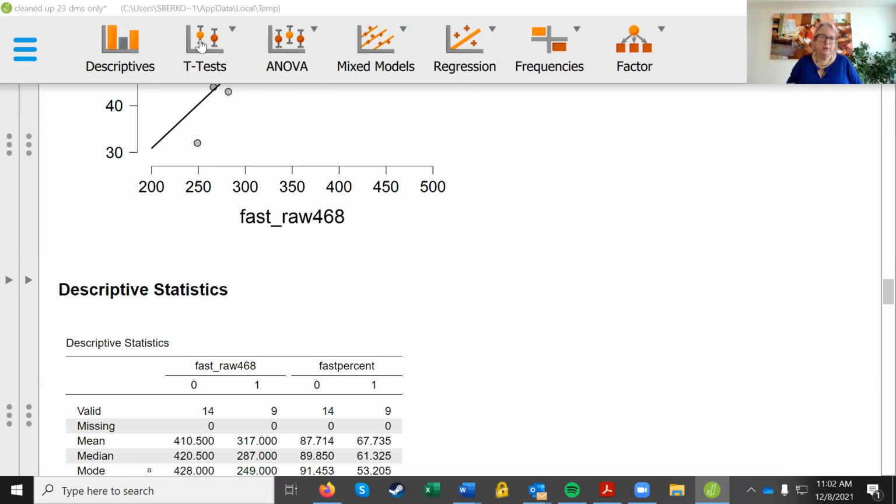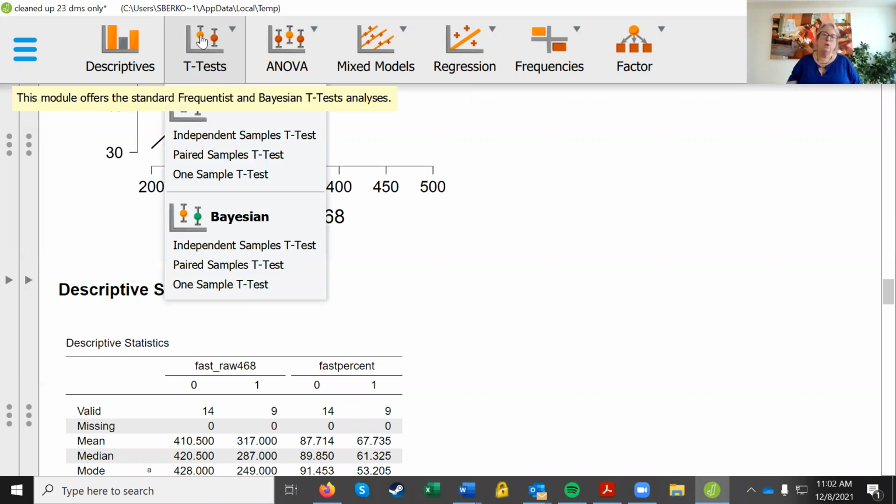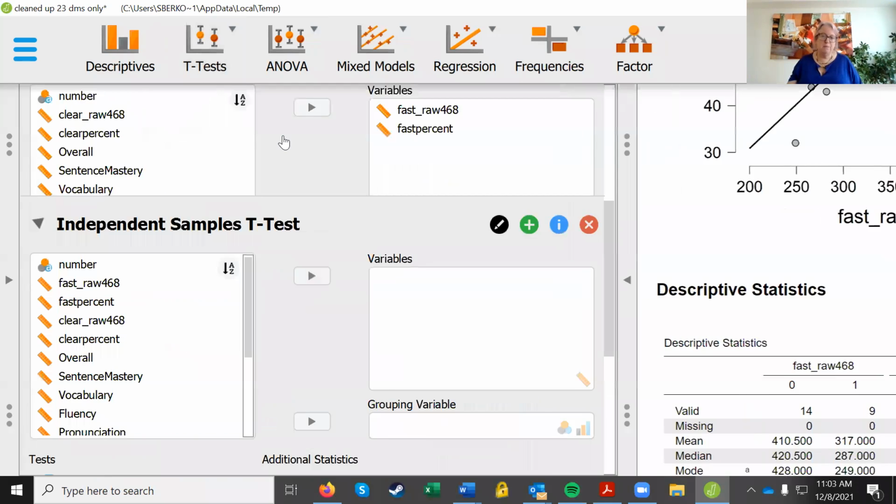Oh, this thing is in my way. T-tests. So independent samples, paired samples, one sample. Well, we know we have 2 things. We've got the young ones and the old ones. Are they paired? No. Either you're a young one or you're an old one. No, I should say either you arrived at under 12 or you arrived at over 12. But this is how it's happening in my brain. You're seeing it as it goes. Okay, so it's got to be independent samples. Either you're in the younger arriving group or you're in the older arriving group. So it's an independent samples t-test.